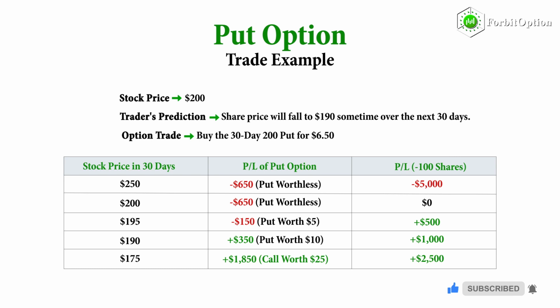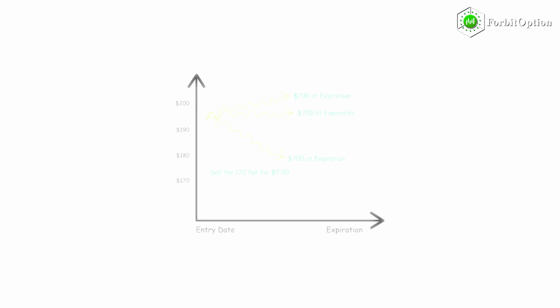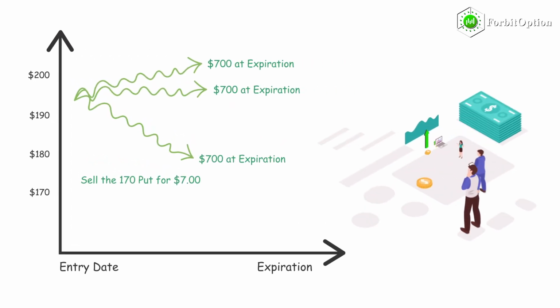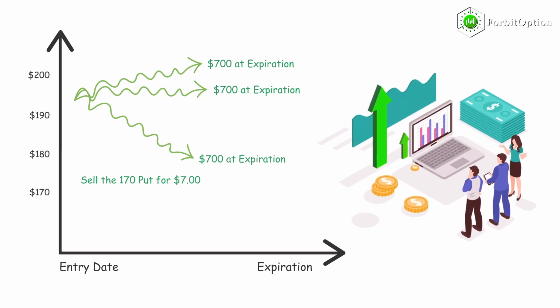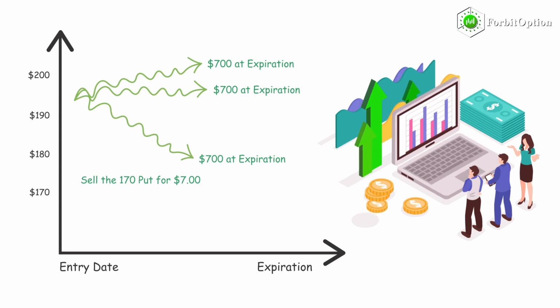Compared to shorting shares of stock, buying put options can have significantly less loss potential when the stock price increases substantially. However, for the put option to break even or profit, the stock price must fall. Just like calls, put options can also be sold. For instance, here's how selling a put would work out if we sold a 170 put for $7 on a stock that was trading for $190.